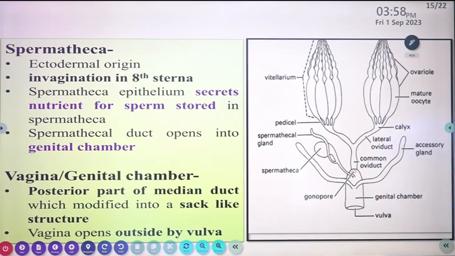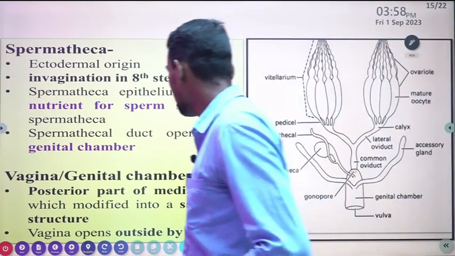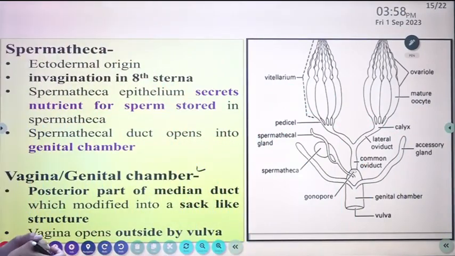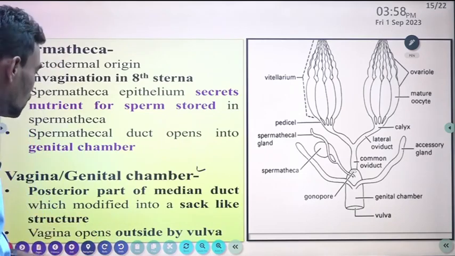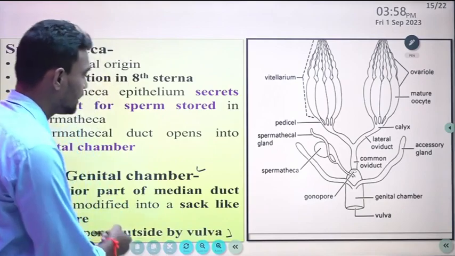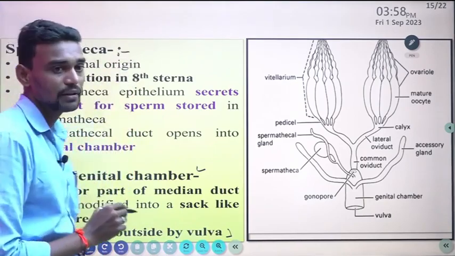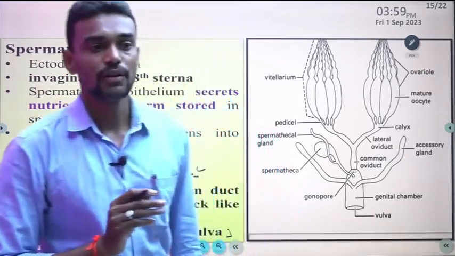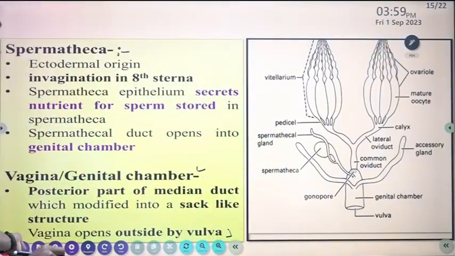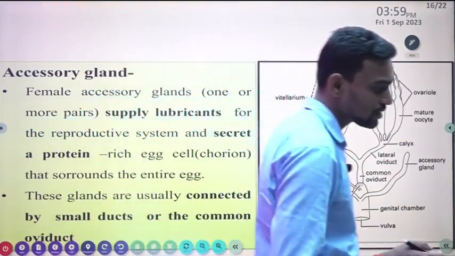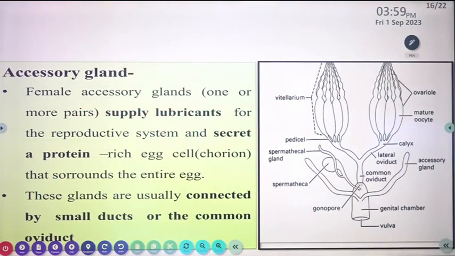Then the last part is the genital chamber or vaginal organ. It is the posterior part of the median oviduct, modified into a sac-like structure that opens outside by the vulva. Then the accessory glands: both glands are present in male and female, but the function is totally different.